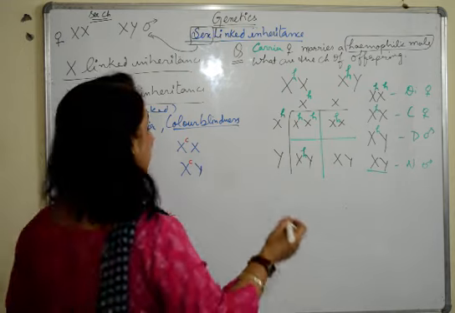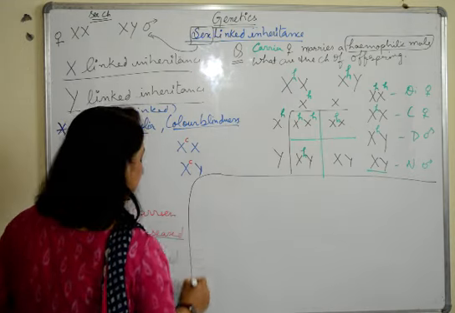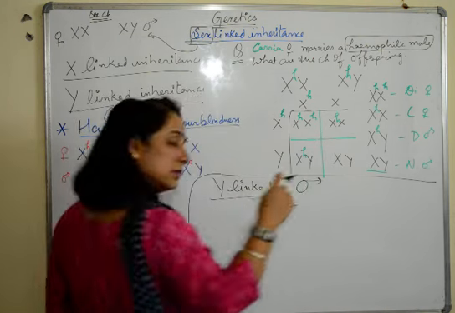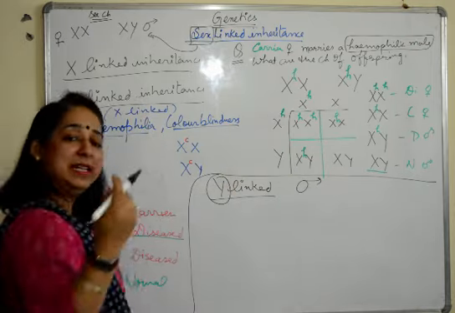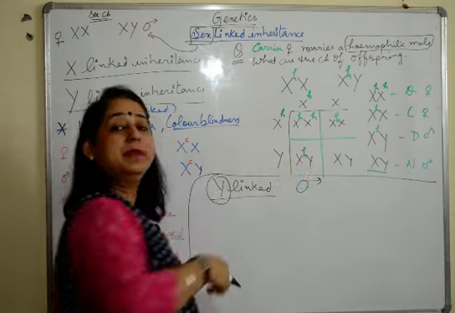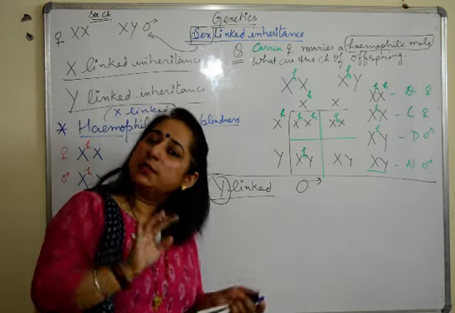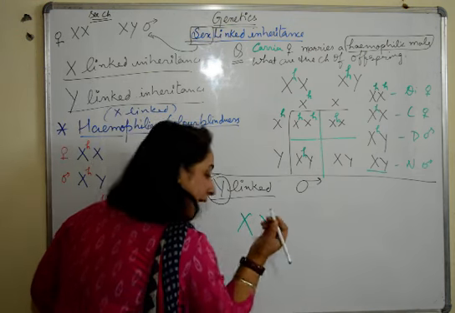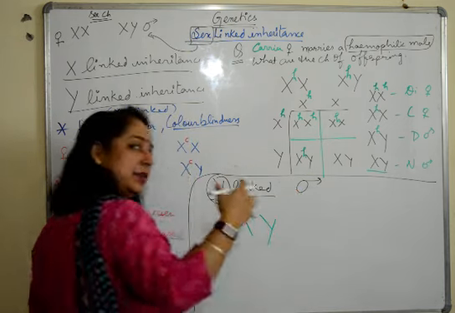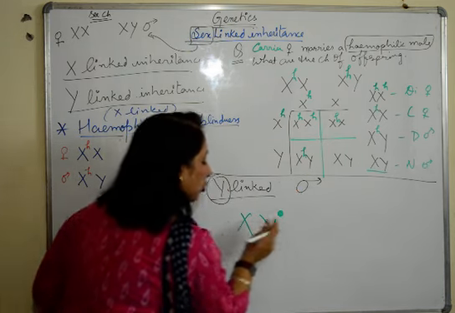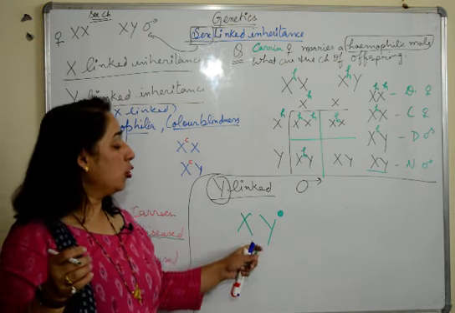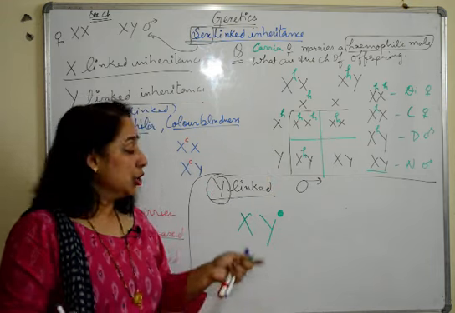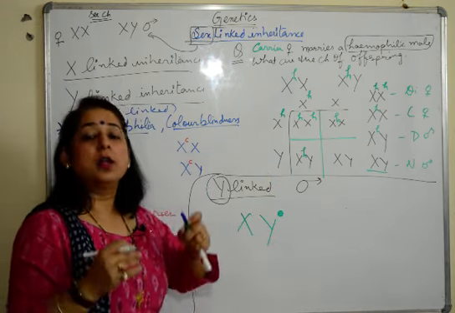When we talk about Y-linked disorders, first of all it is very simple. Y-linked, they are only present in males. Simple reason, because the Y chromosome is only present in males. So there will be no cross which can be made for this. Because if the factor is present on the Y chromosome, how will we write this situation? This is a male and the factor of this, whatever the disease is, is present only on the Y chromosome. It has nothing to do with X. So when there is no relationship of X, again there can be no cross because females only have X chromosomes. So Y-linked disorders or characters or traits are only present in the males.